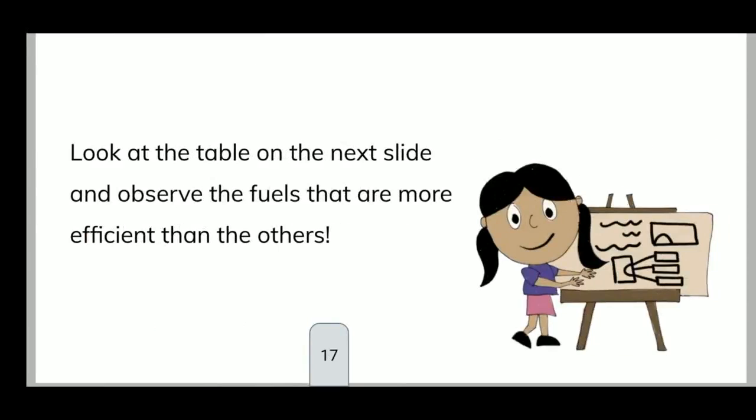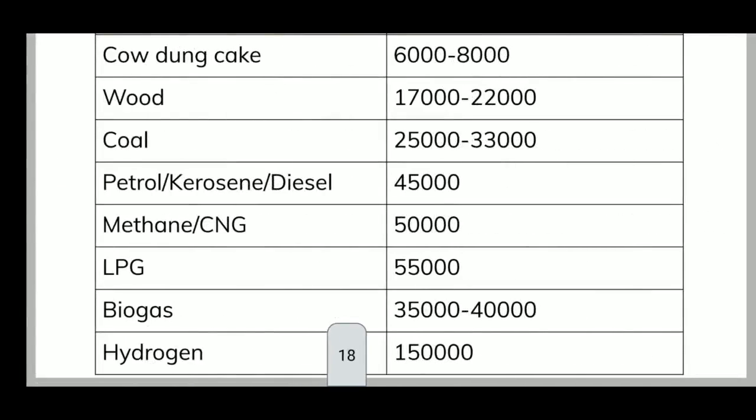Look at the table on the next slide and observe the fuels that are more efficient than the others. Here calorific value is given, children. First we will go through each and everything, then after that we will start to compare. Cow dung cake, its calorific value is 6,000 to 8,000. Wood 17,000 to 22,000. Coal 25,000 to 33,000. Petrol 45,000. Methane 50,000. LPG 55,000. Biogas 35,000 to 40,000. Hydrogen 1,50,000.